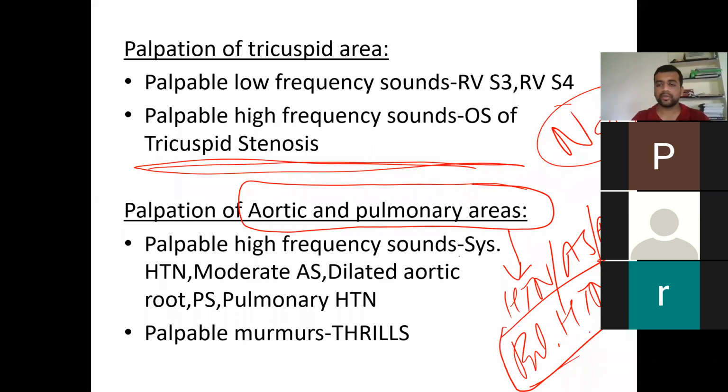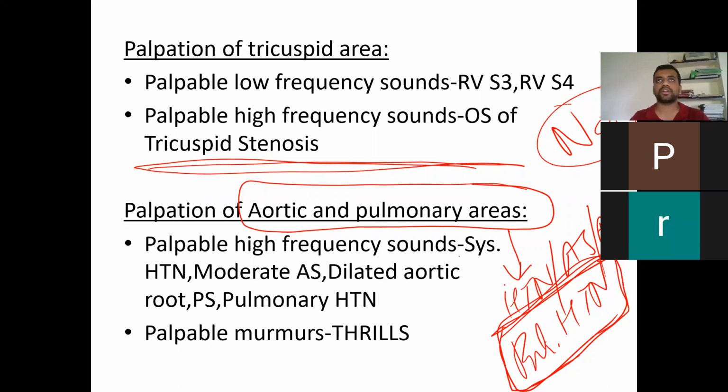They are going to ask what the different types of pulmonary splits are. But you should remember 2 to 3 causes: systemic hypertension, aortic stenosis, aortic regurgitation. You can sometimes feel the impulses in the aortic areas, and in the pulmonary areas it is due to pulmonary stenosis and pulmonary hypertension. So if you tell this much, it is more than sufficient.